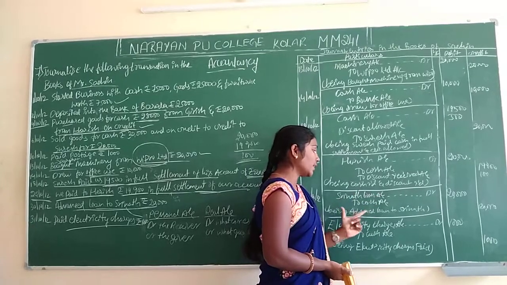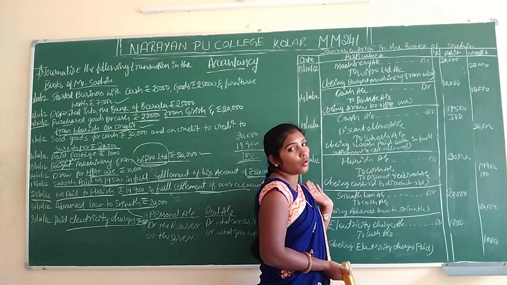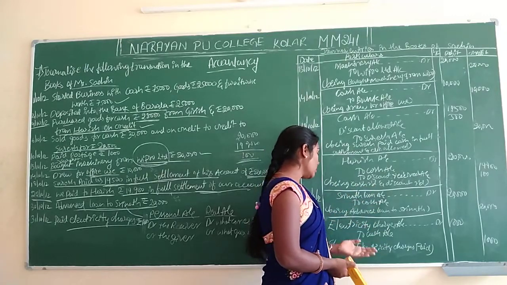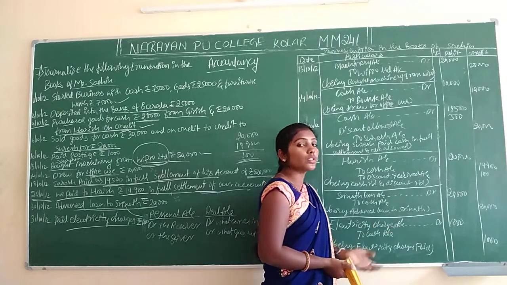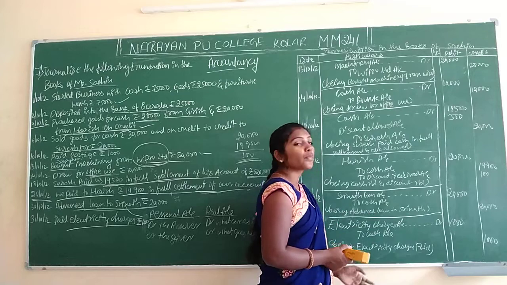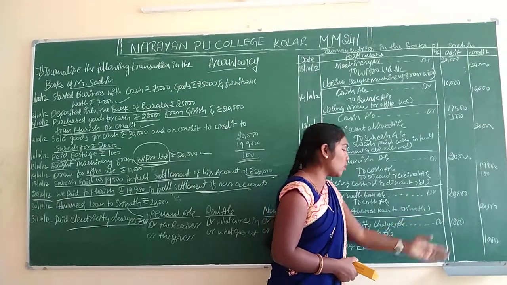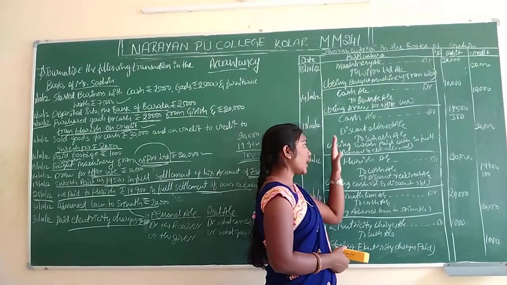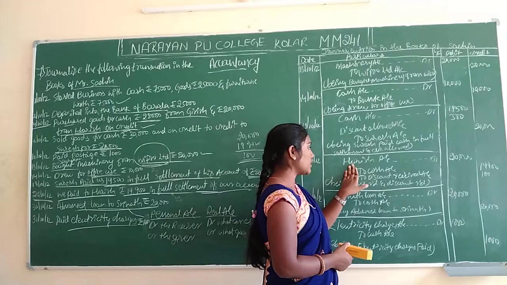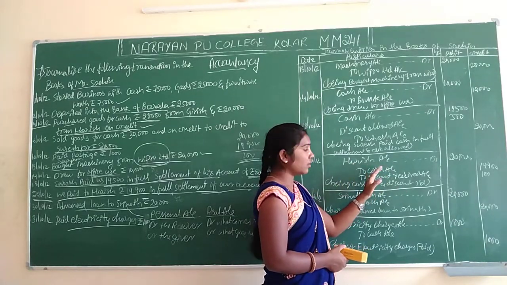Loan account debit to cash account. Here the loan is which account? Personal account. We have to apply the personal account rules here. And electricity charges are always a nominal account. We have to write electricity charges account debit to cash account, 1,000 rupees. We have to write narrations compulsorily, give space, and after that write the credit column sentence.